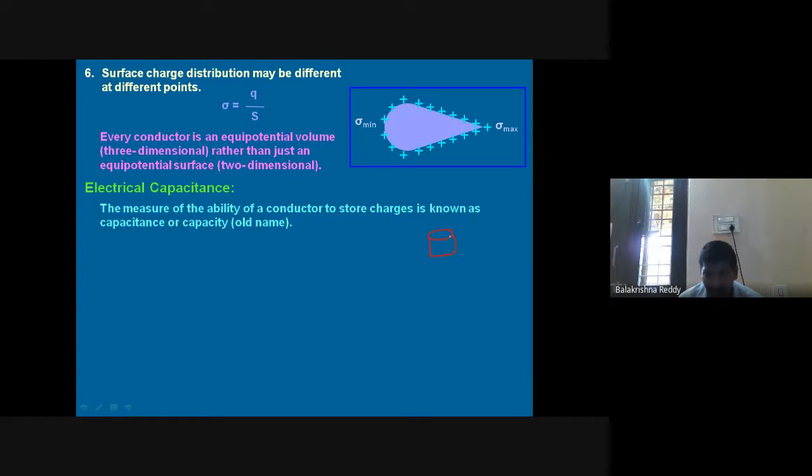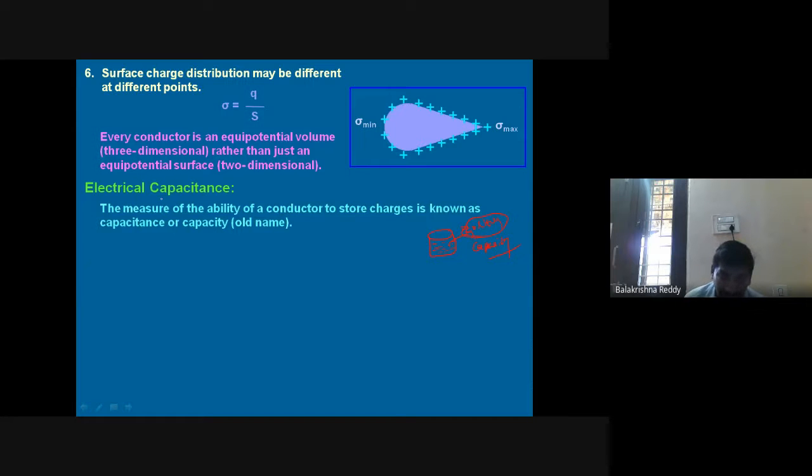What is the capacity of the bucket? The storage of water, some 10 liters or 20 liters. 20 liters is the capacity of the bucket.